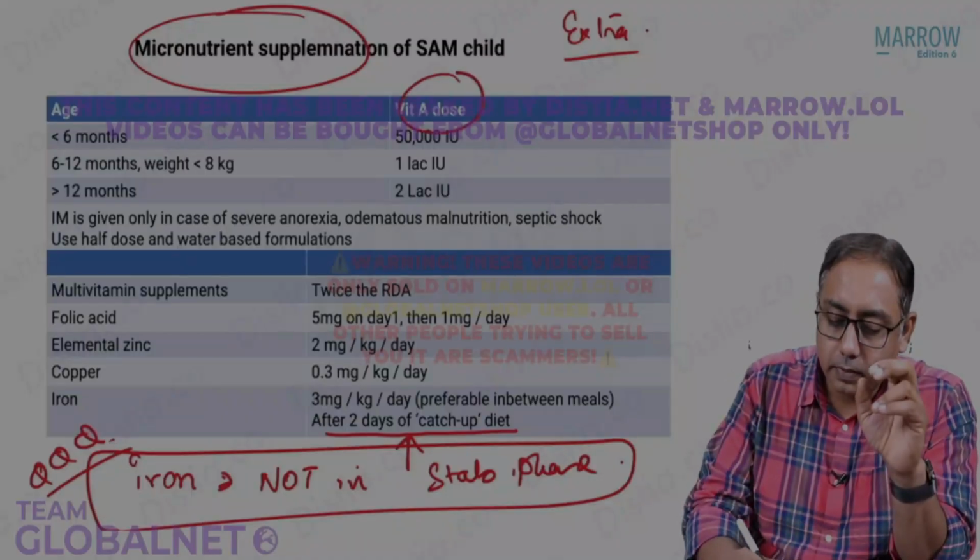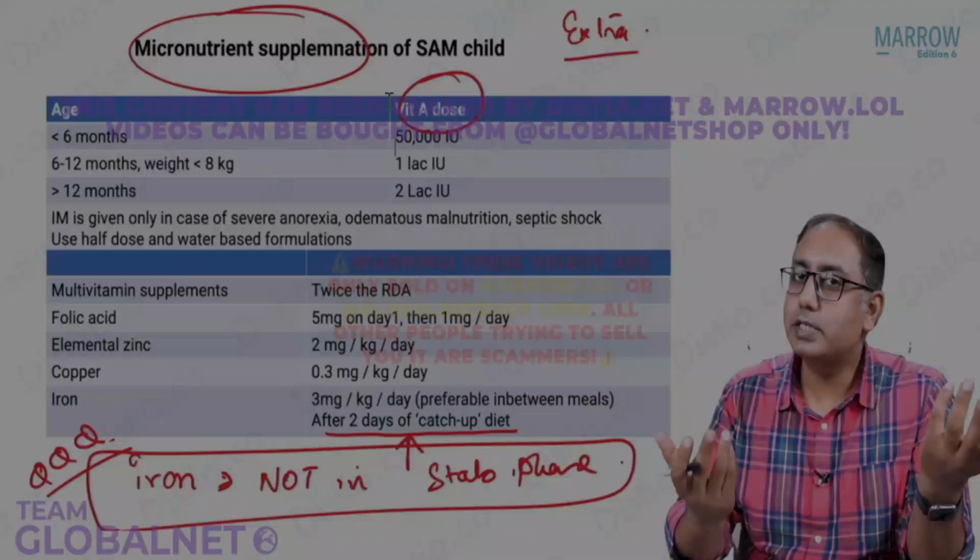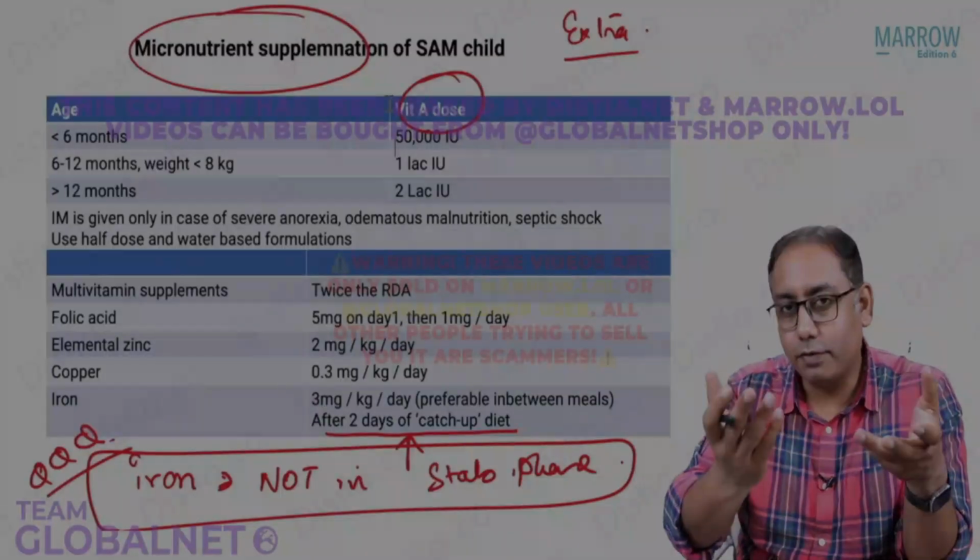Next point is regarding the vitamin A dose. Vitamin A dose, very simple to understand. Less than 6 months, you give 50,000.